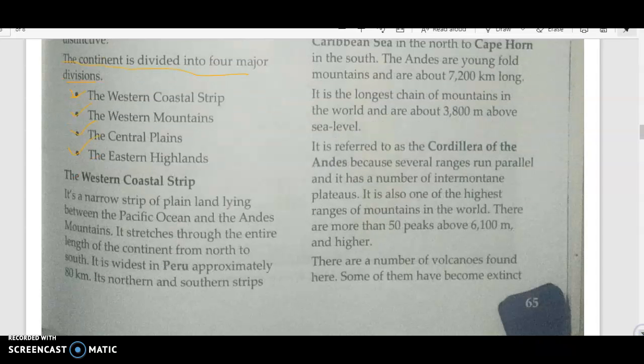And it is also known as the Cordilleras of Andes. Why is it known as the Cordilleras? Cordilleras word means mountains. Cordilleras of Andes means mountains of Andes because there are several ranges. There are a number of ranges which are running parallel, right? And along with it, we also have intermountain plateau. Now, intermountain plateau, children, means plateaus which are between the mountains. So there are two mountains. In between, if there is a plateau, then we call it an intermountain plateau, right?